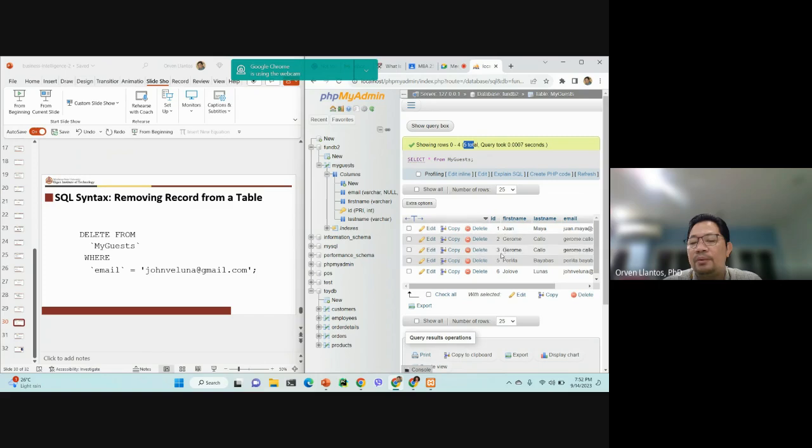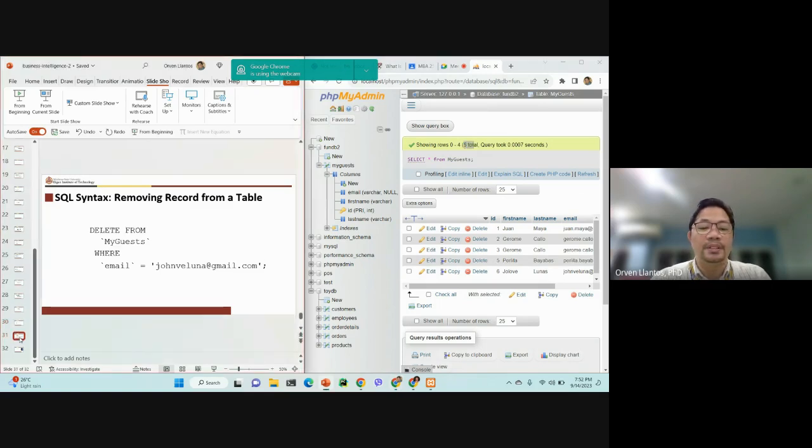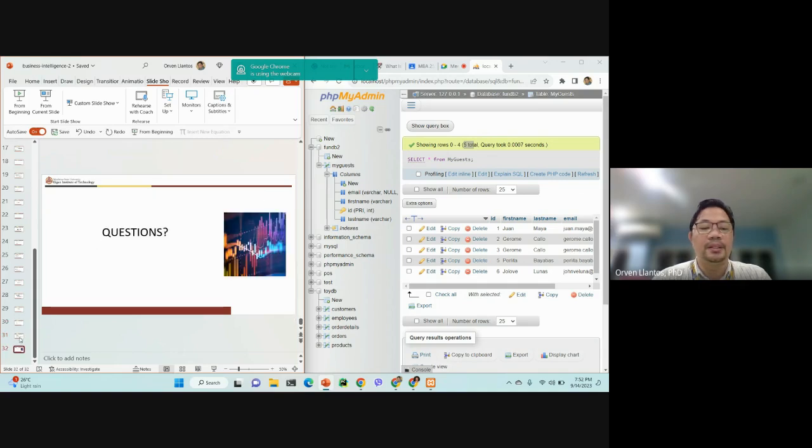We have 1, 2, 3. Supposedly we have 4 here, but it's not 4 because we have deleted it. But there is no change to the other IDs, because if we're going to change them, then there will be a problem, right? So again, these IDs are unique. So that's how we do it. Do you have any questions so far?